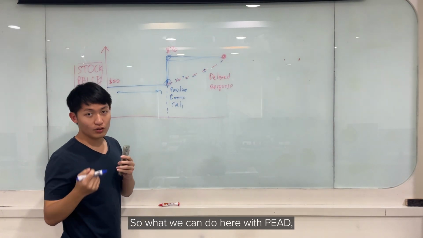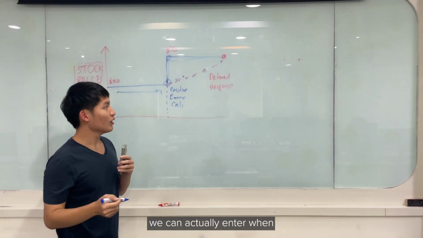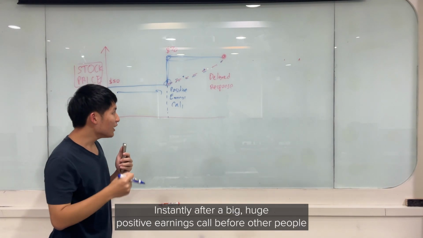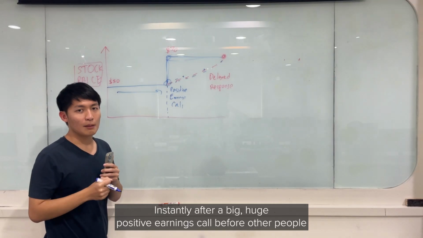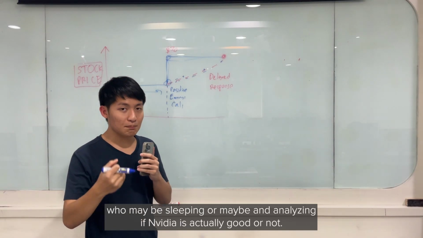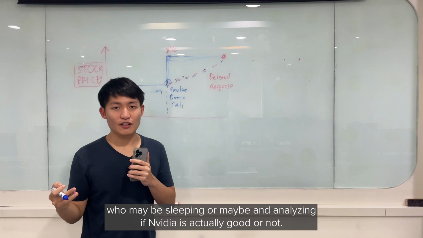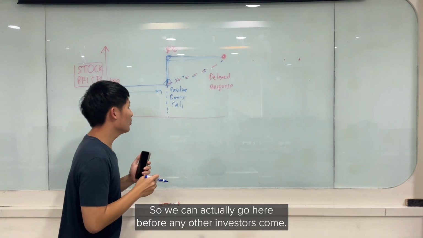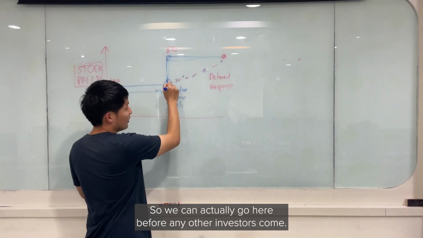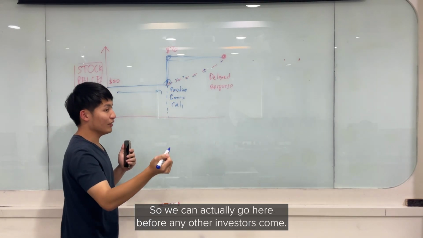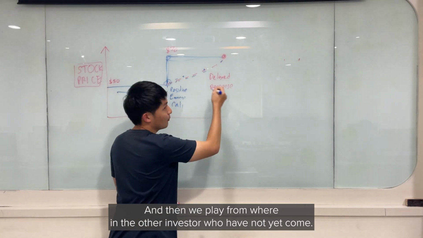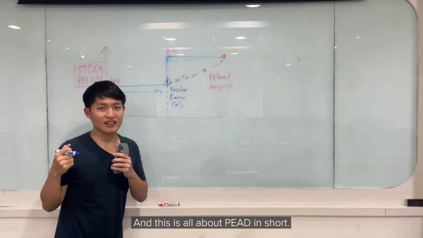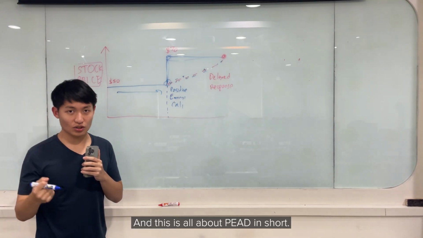So what we can do here with PEAD is enter instantly after a big, huge positive earnings call, before other people who may be sleeping or maybe analyzing whether Nvidia is actually good or not, or whether the stock is good or not. So we can go in before any other investors come, and then we play from where other investors who have not yet come later in the future. And this is all about PEAD in short.